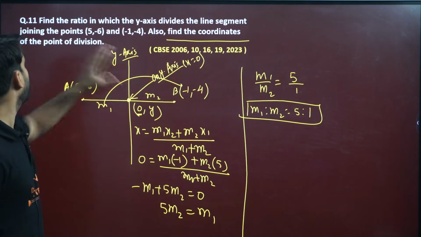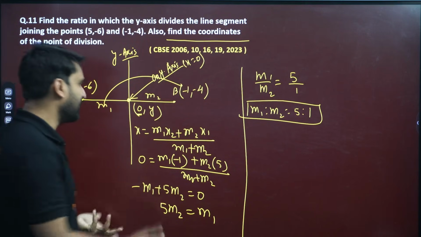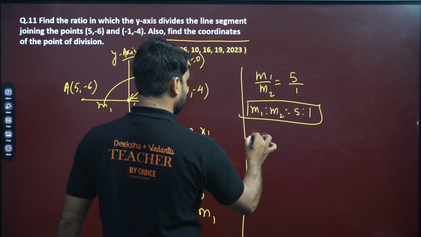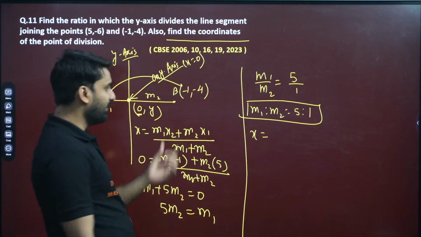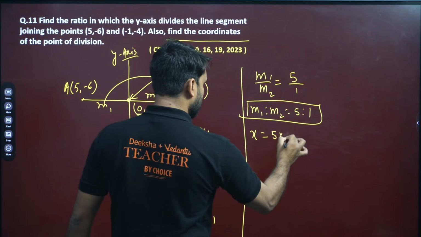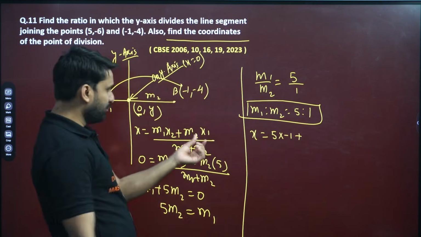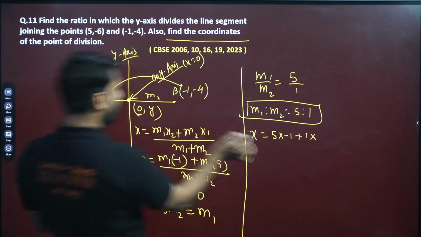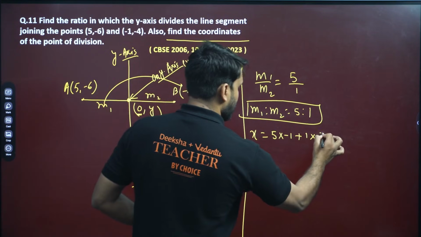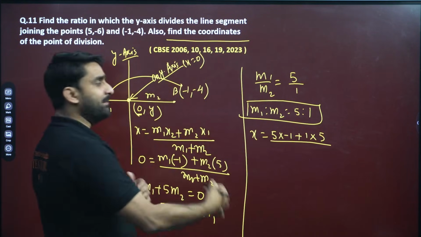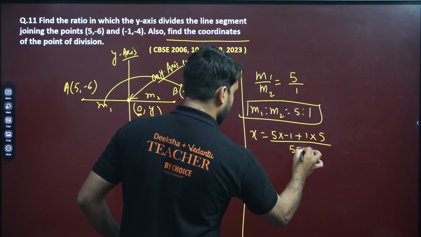Now also find the coordinates of the point of division. Come on, my dear, now you can find the coordinate of division. So x will be what? m1 is 5 into minus 1, plus m2 into x1. m2 is 1 into x1 is 5, divided by m1 plus m2, which is 5 plus 1.